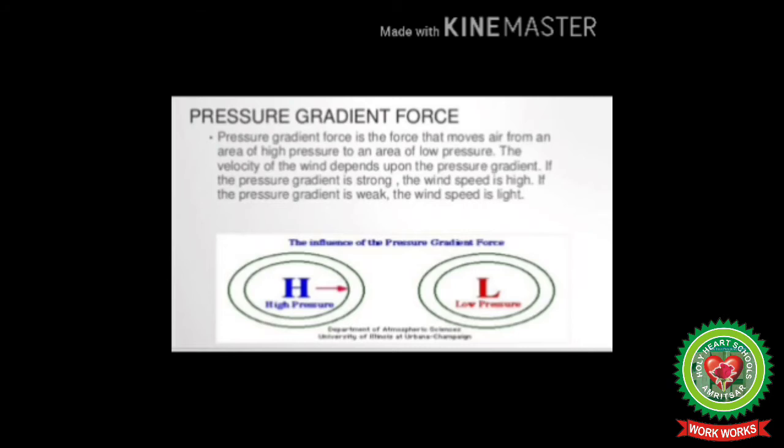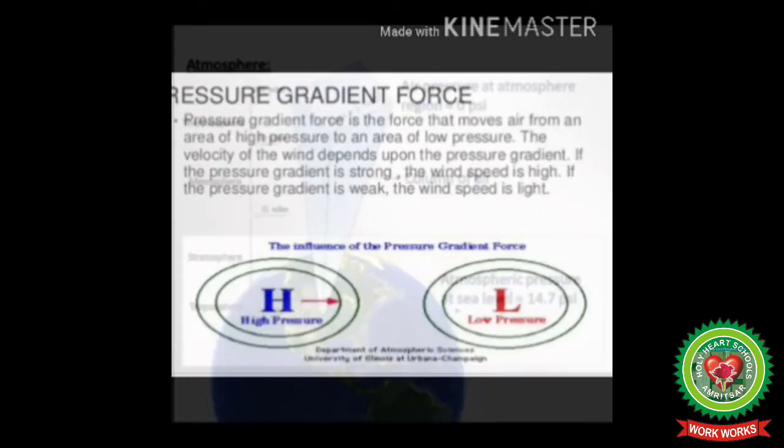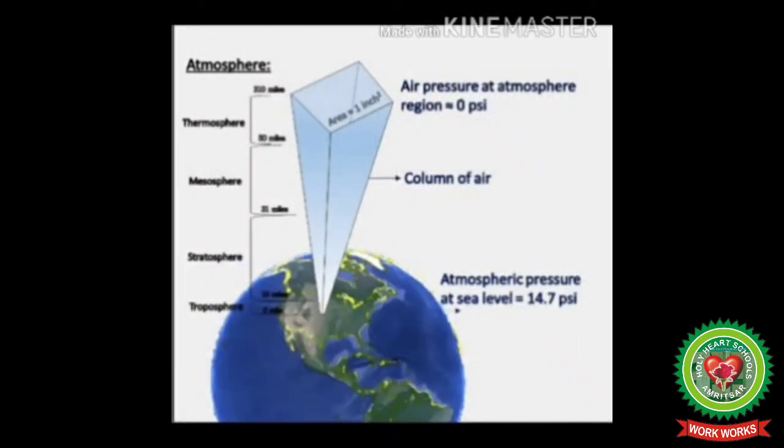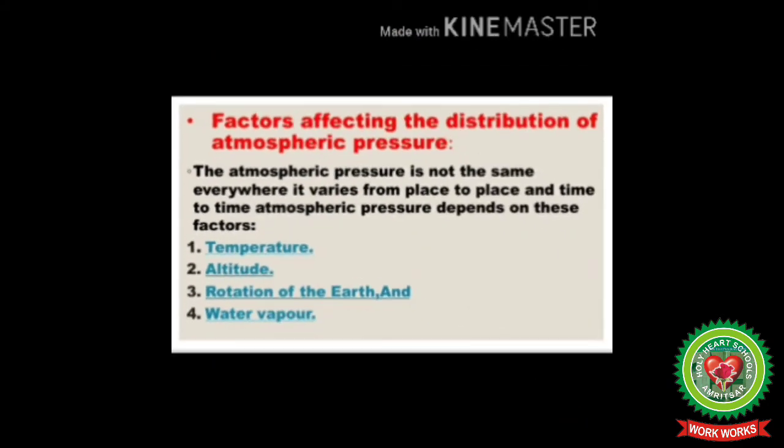The atmosphere exerts considerable pressure, but we rarely feel it. One can imagine how much weight of overlying air is carried by us daily. We do not feel the weight of air because the outward pressure balances the inward pressure. Next point is distribution of atmospheric pressure.